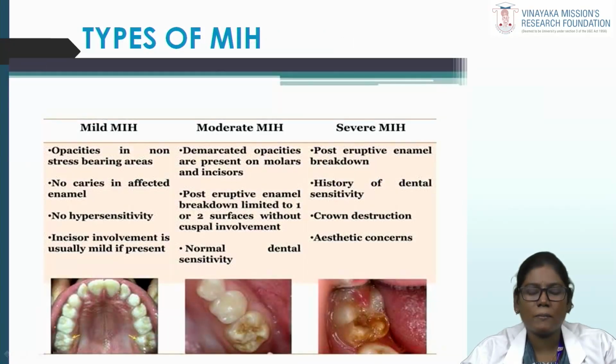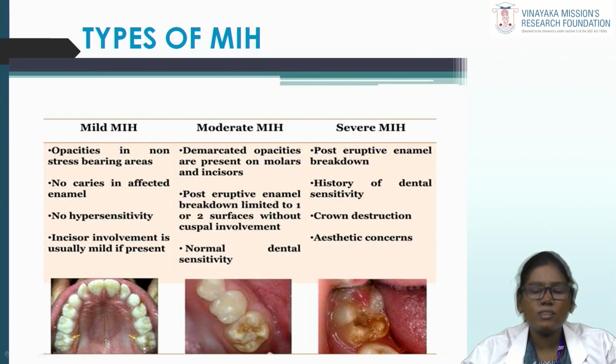Moving on to the types of MIH. It is divided as mild, moderate and severe. Mild includes opacities in non-stress-bearing areas, no caries in affected enamel, no hypersensitivity, and incisor involvement is usually mild if present. In moderate cases, well-demarcated opacities are present on molars as well as incisors, and post-eruptive enamel breakdown is limited to 1 or 2 surfaces without cuspal involvement, with normal dental sensitivity.